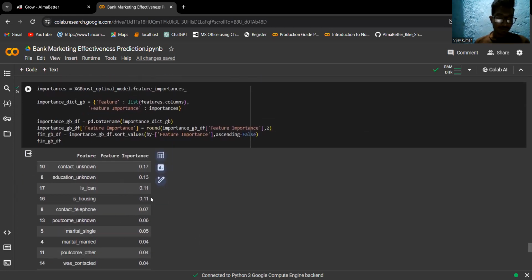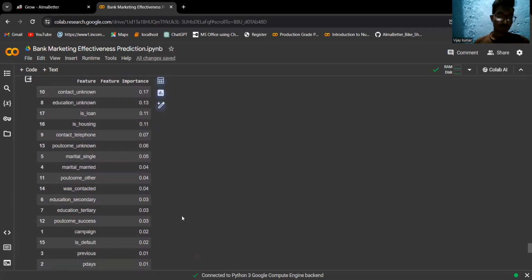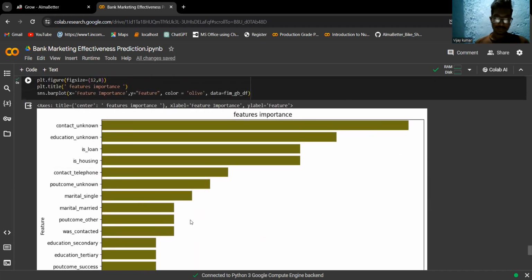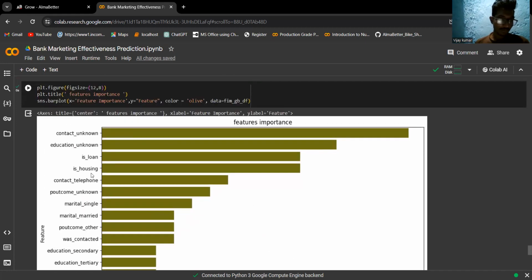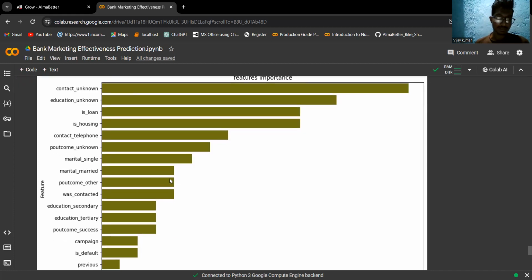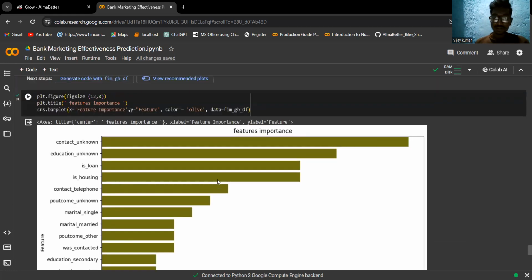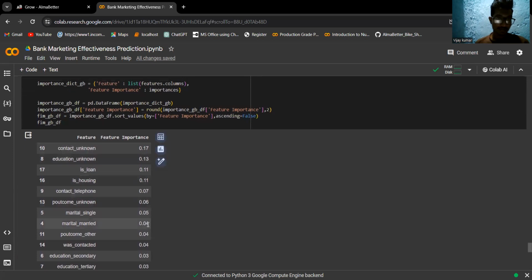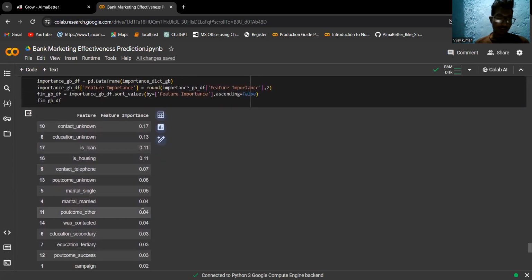Again, we'll see features and feature importance. Using this code, we'll get them and show them in graphical representation. We have contact unknown, education unknown, loan, and also contact telephone. These have very high importance, as you can see here, 0.17, 0.13.